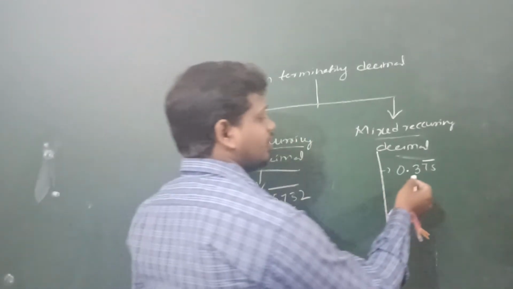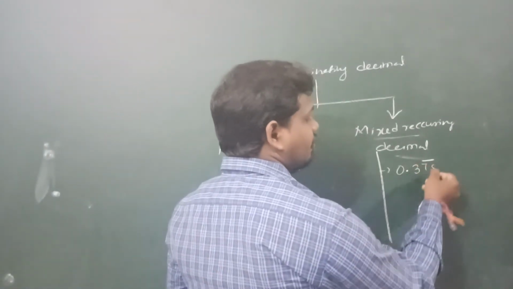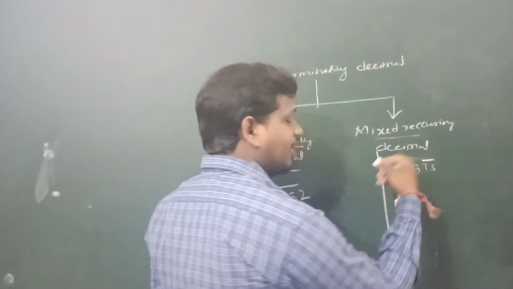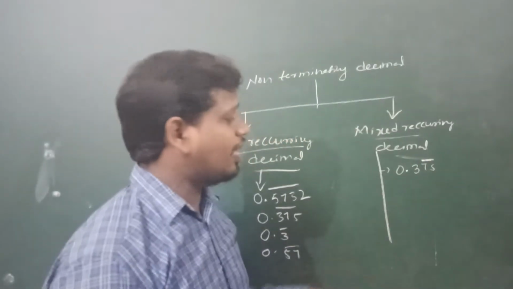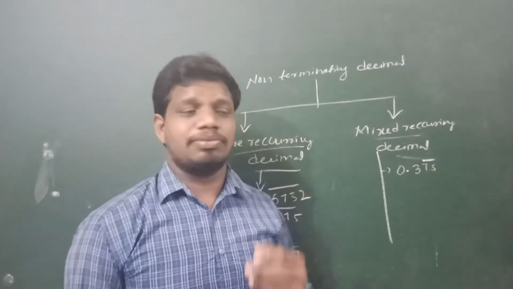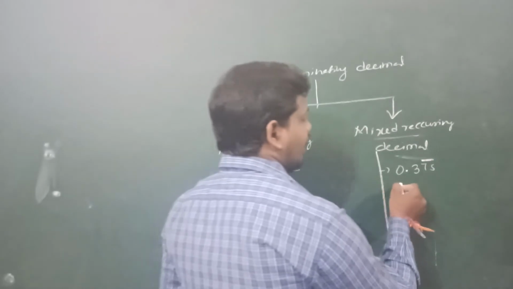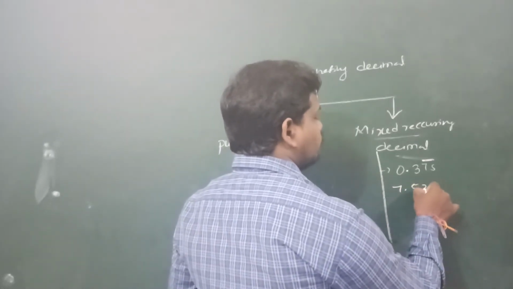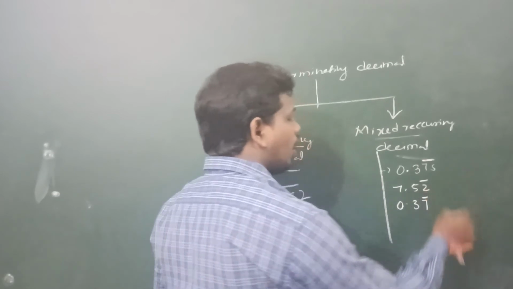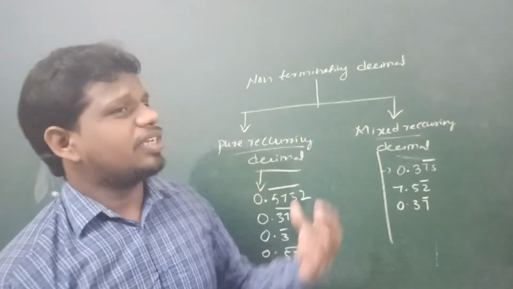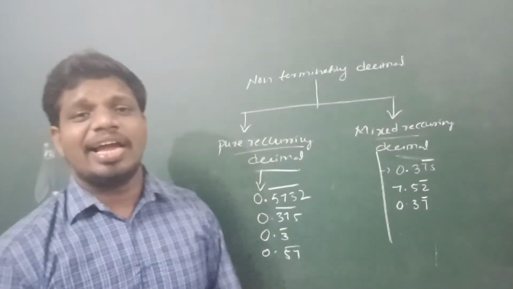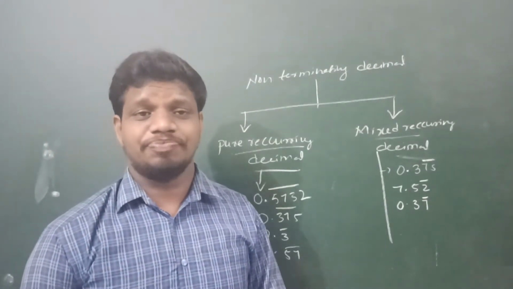For example, in 0.375 bar, here 75 is repeating and 3 is not repeating. So that's why this is an example of a mixed recurring decimal. Again 7.82 bar and 0.37 bar. These are examples of which one? Pure recurring as well as mixed recurring decimals.